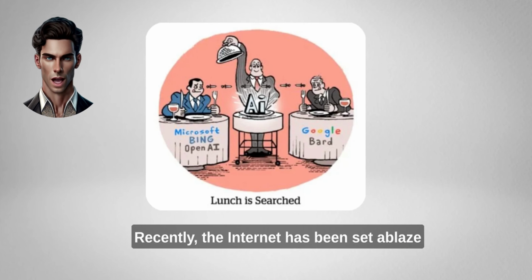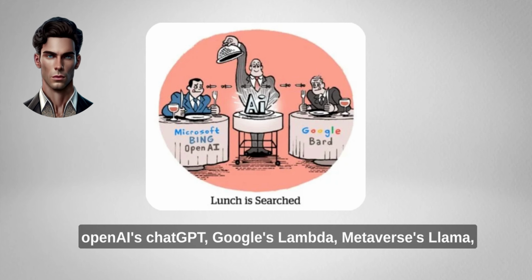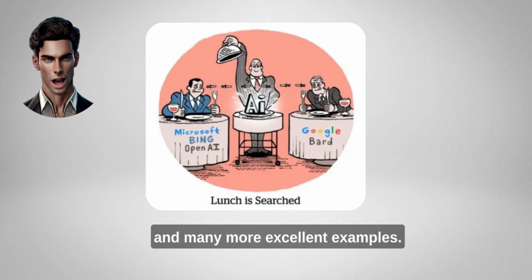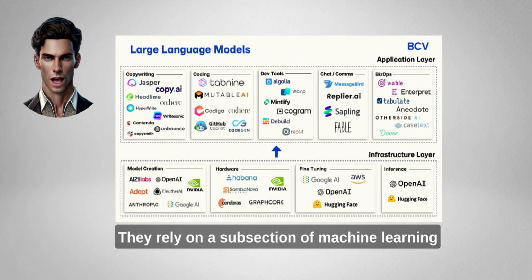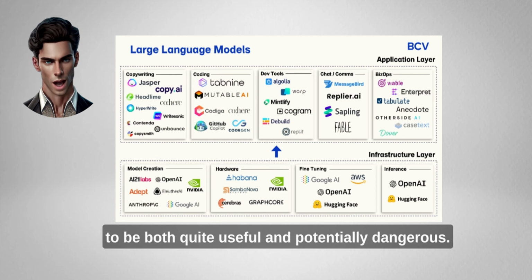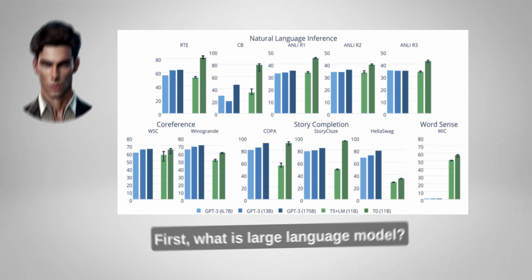Recently, the internet has been set ablaze with the introduction to the public of OpenAI's ChatGPT, Google's LaMDA, Meta's Llama, Microsoft-Nvidia's Megatron Turing, Amazon's CodeWhisperer, and many more excellent examples. They rely on a subsection of machine learning called large language models that have already shown to be both quite useful and potentially dangerous. First, what is a large language model?